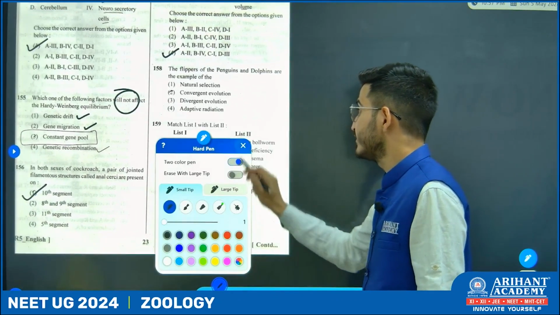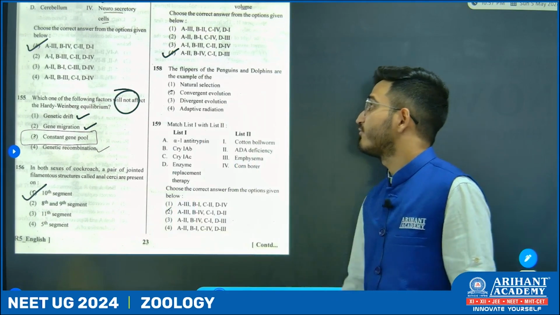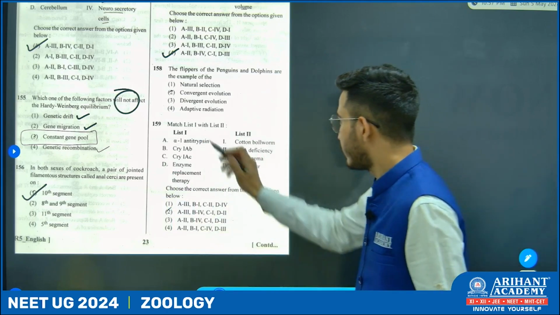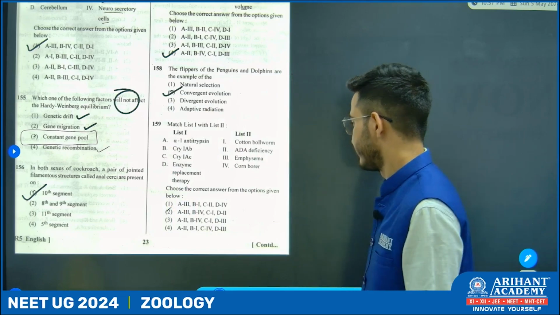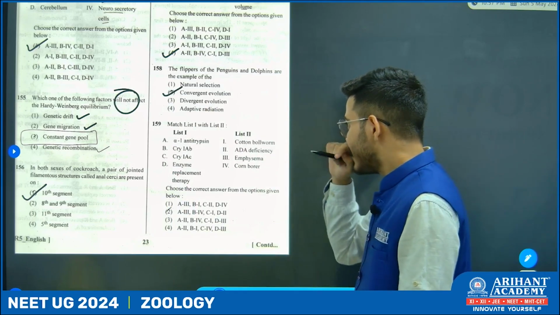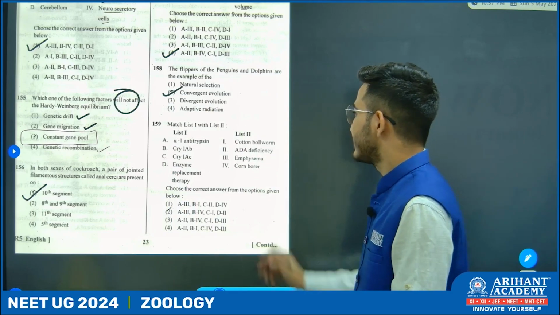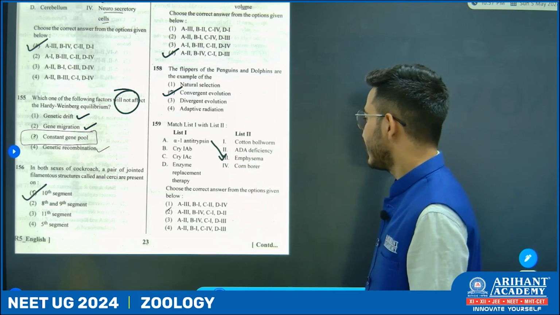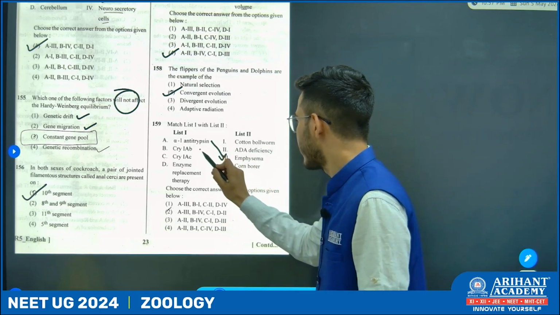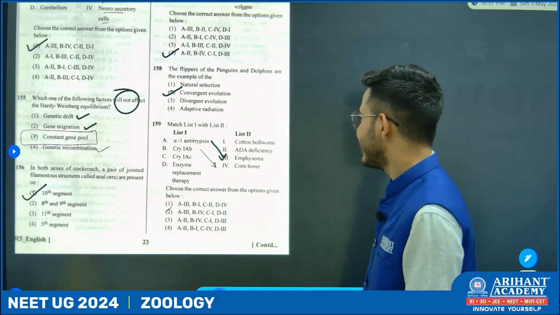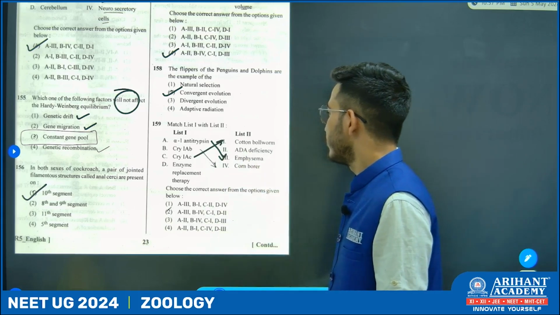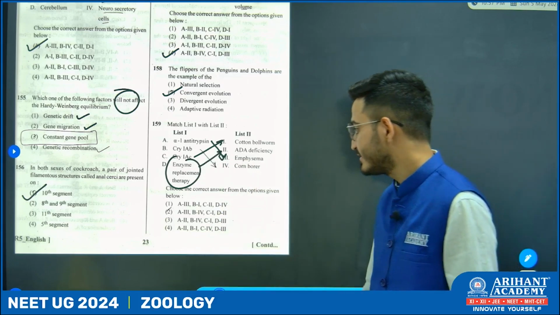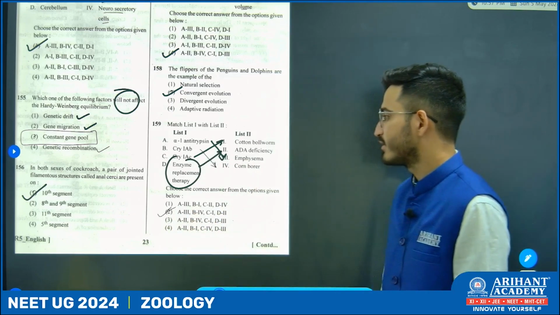Next, direct NCERT question. Now, the flippers of penguin and dolphin is an example of analogous organ which forms convergent evolution. Next, 159. List. So, alpha 1 antitrypsin is used to cure emphysema. Cry1AB gene is for corn borer. Cry1AC gene is for cotton bollworm, and enzyme replacement therapy is given for ADA patients, which is option number 2.